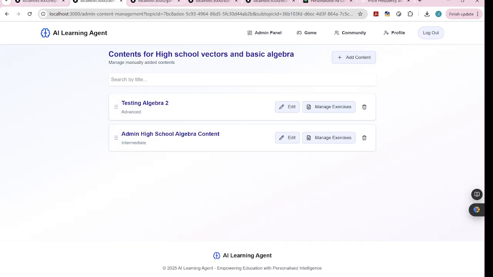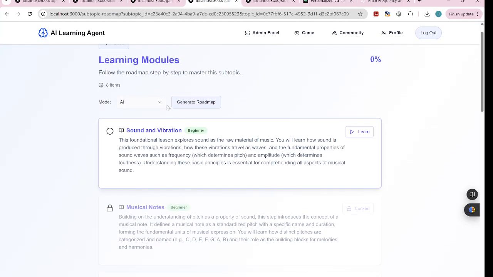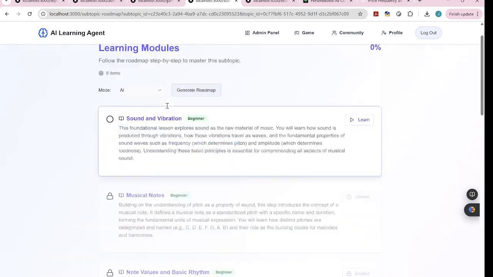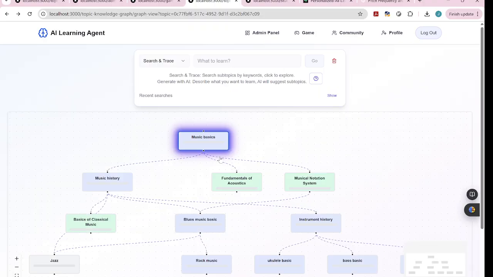So if we go back to this page and go to the AI mode, I've already generated the roadmap, because the generation takes about 2 minutes. You have to build up the prompt and the context in order to pass it to the AI to generate the content, right? So right now we ask the AI to generate content with respect to our title, our topic, our subtopic, as well as the description of the subtopic. So these are the ones that are generated based on the music basics.